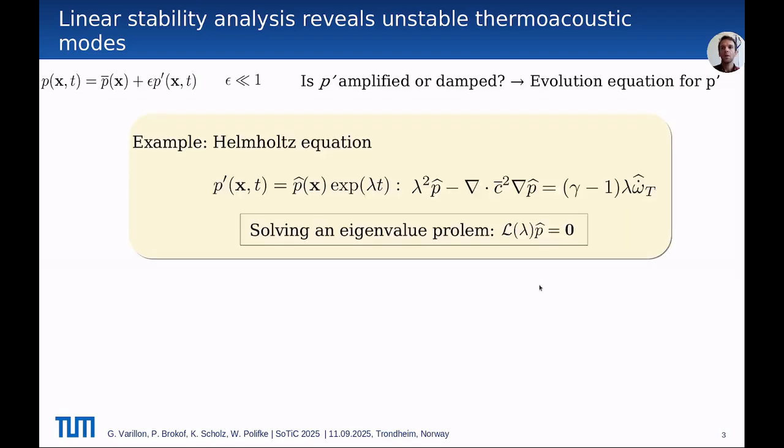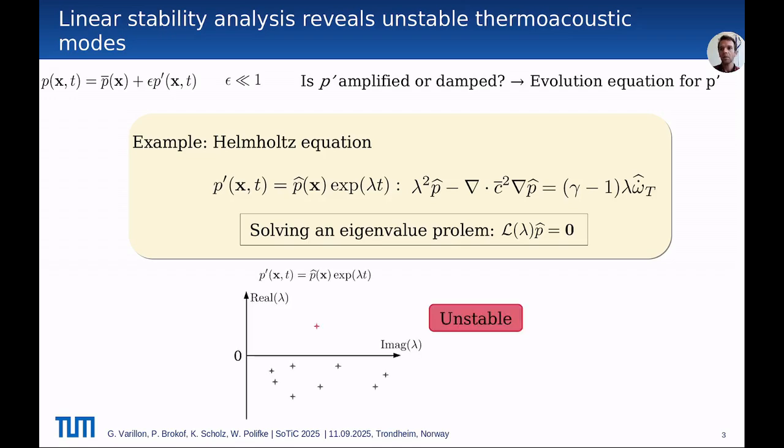We need an evolution equation for these small fluctuations. A standard one for the pressure is the Helmholtz equation, that models the interaction of the acoustic cavity modes in the combustor with the flame dynamics, using an external flame model and neglecting the presence of a flow. By looking for the solution under this form, we end up with an eigenvalue problem. And by solving it, we find the eigenvalues lambda that we can plot in the complex plane.